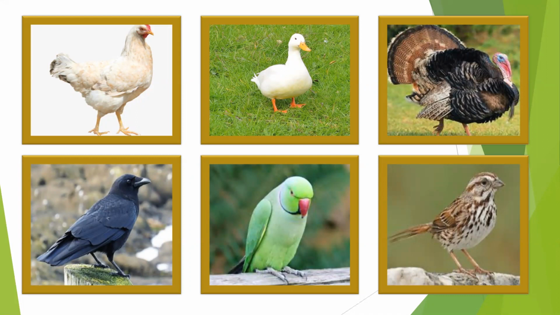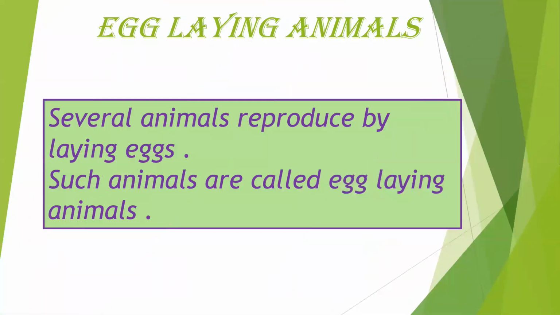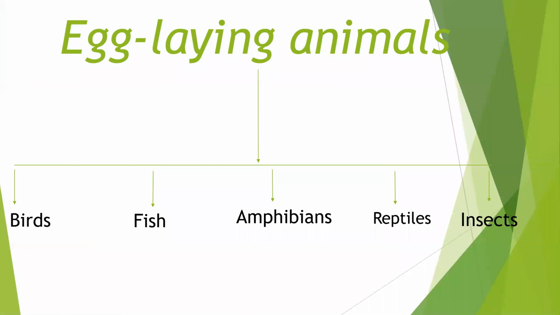Now we can say that animals which reproduce by laying eggs are called egg-laying animals. Their young ones hatch out from the eggs. Birds, fish, amphibians, reptiles, insects are all egg-laying animals.